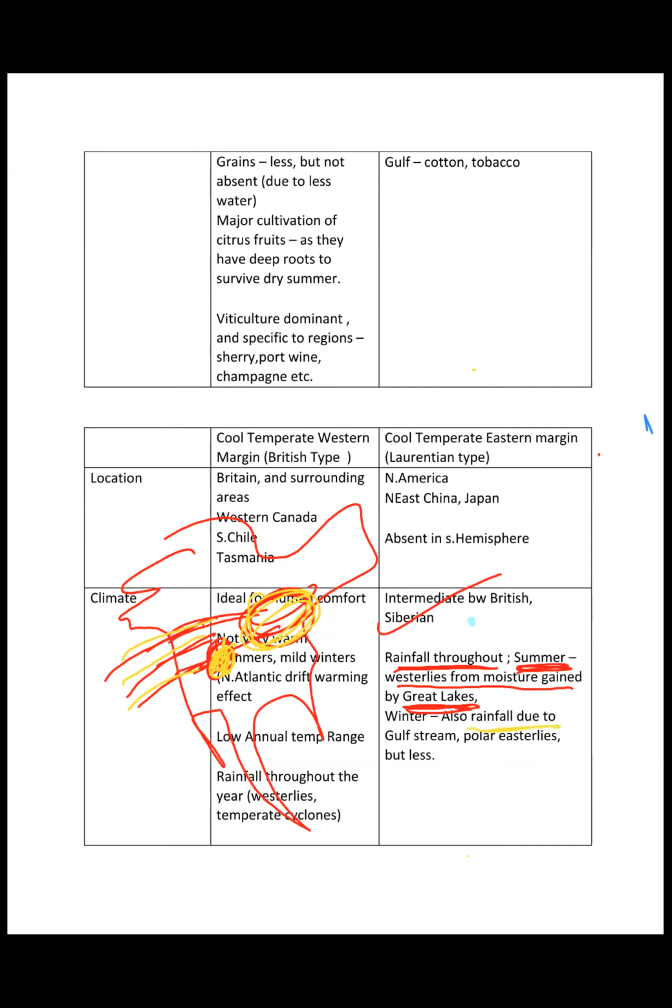In winter, also there is rainfall due to the effect of the Gulf Stream, because the ITCZ shifts downwards, and every trade wind belt or current pattern shifts downward, right? And the polar easterlies also shift downward. So as a result, there is winter rainfall due to this, right?